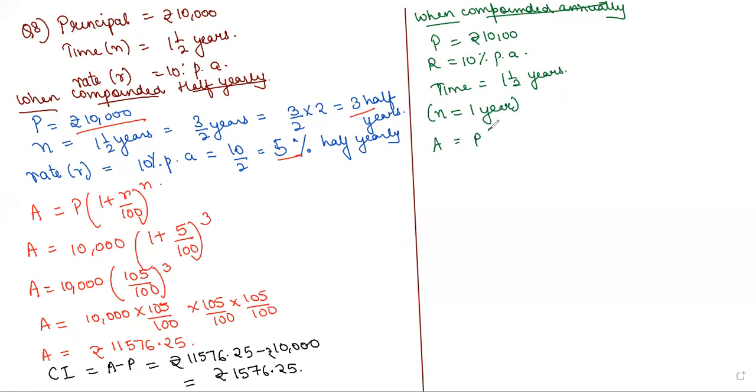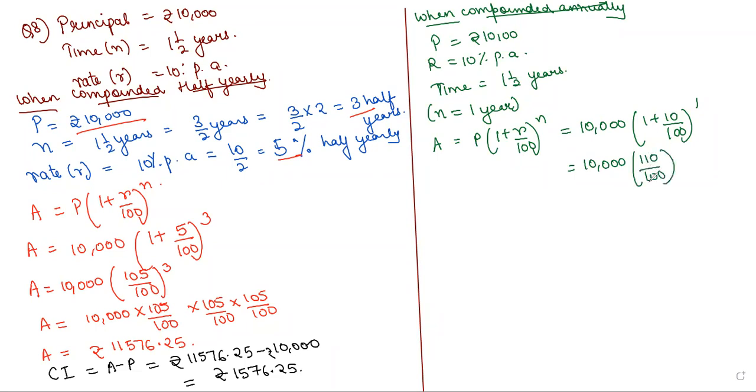Amount is equal to principal into 1 plus rate by 100 raised to the power n, which is equal to 10,000 into 1 plus rate 10 by 100, and time is 1. Solve this and find the amount. On solving this, you will get amount is equal to rupees 11,000.